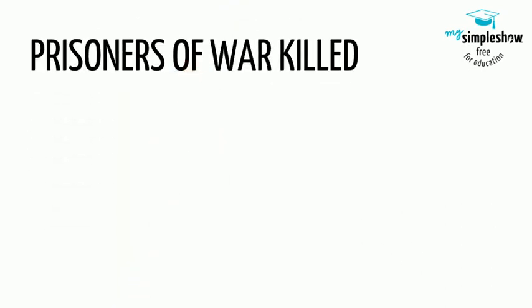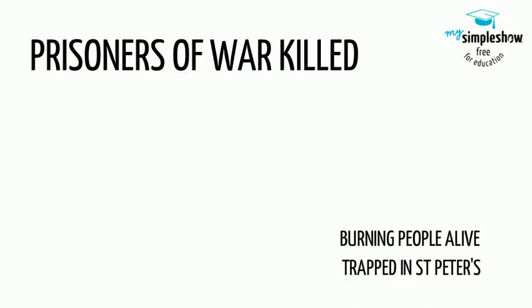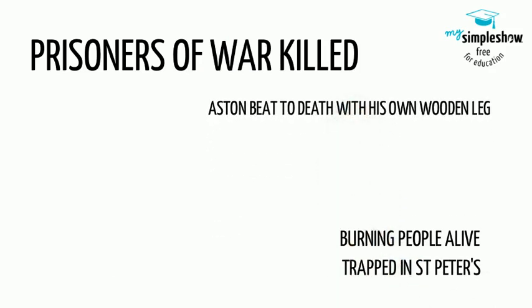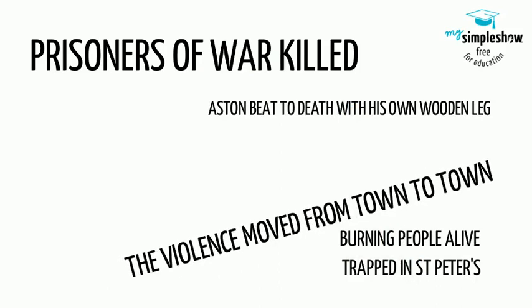Among the atrocities ordered by Cromwell was the killing of English POWs without trial and burning people alive in St. Peter's Church. They even beat Arthur Aston to death with his own wooden leg. They repeated these actions in other towns across Ireland.